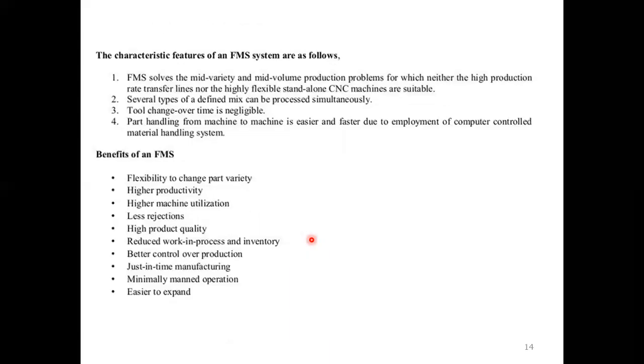Then characteristics of FMS. FMS solves the mid-variety and mid-volume production problem for which neither the high production rate transfer lines nor the highly flexible standalone CNC machines are suitable. Several types of a defined mix can be processed simultaneously. Tool changeover time is negligible. Part handling from machine to machine is easier and faster due to the employment of computer controlled material handling system.